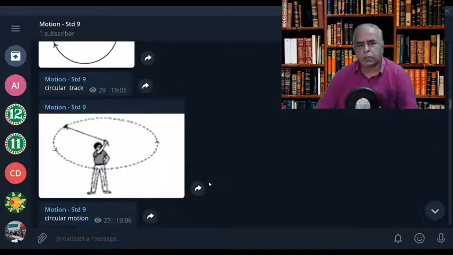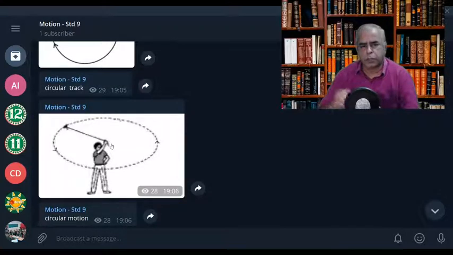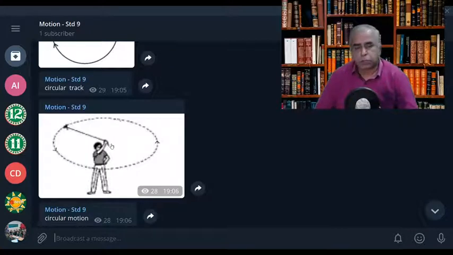In this circular track, you can feel it, for instance, when you tie a stone to a thread or any rope and start swirling it. When you adopt a circular motion, you can feel a tension between your hand and the stone, is it not? So through the thread there will be some force.